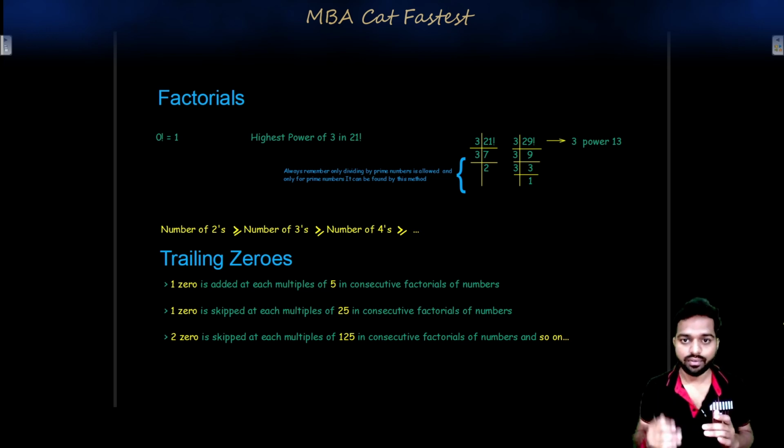So what will 25 factorial have? It will have two more zeros added to it. Now it will have 6 zeros. So 1 zero is skipped. In each multiple of 25, 1 zero is skipped. Similarly, when 125 comes, 3 zeros will be added. Why? Because 3 fives are added there. So 2 zeros will be skipped over here.